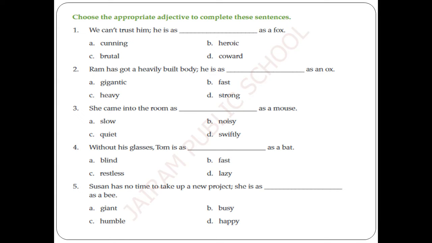Now let's apply our understanding in this worksheet. Choose the appropriate adjective to complete these sentences. We contrast them. He is as blank as a fox. How does a fox behave? His character. A fox is really a cunning animal, very clever. We contrast him. He is as cunning as a fox.